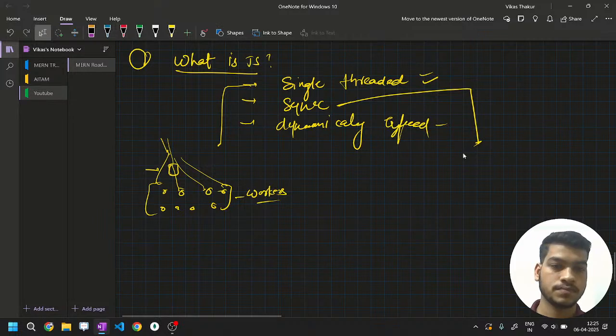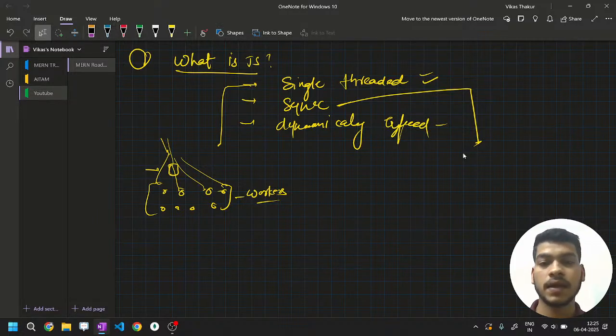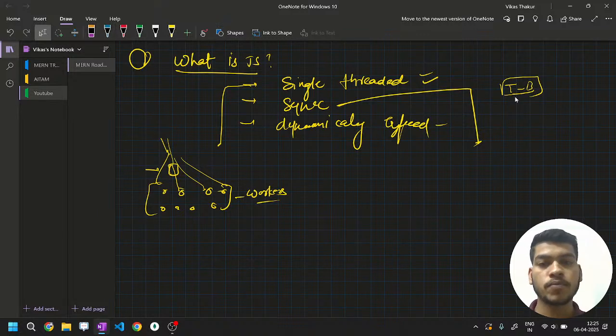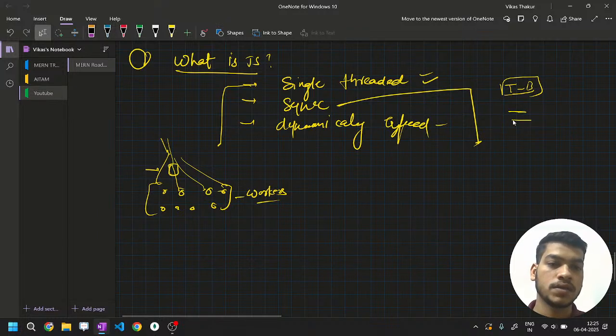What is synchronous? Tell me what you understand by synchronous. Synchronous means that tasks will be in a certain flow. For example, as I discussed in yesterday's class, a document is parsed in a certain manner, from top to bottom. So for example, this is line 1, this is line 2, this is line 3, line 4. Until this line is executed, the next line will not come into the picture. This is what synchronous means.